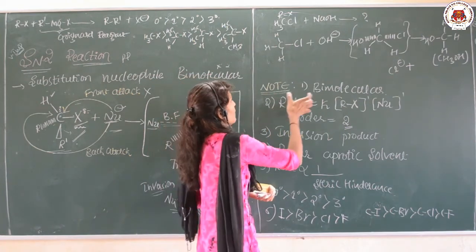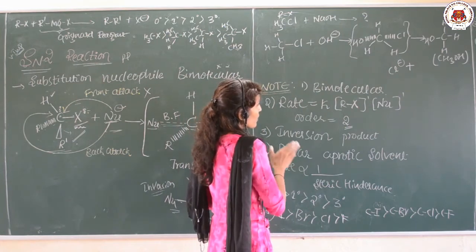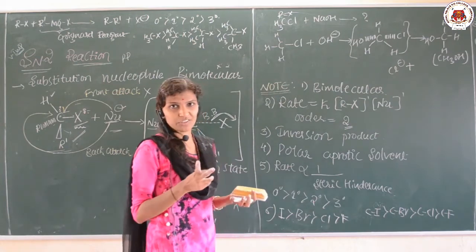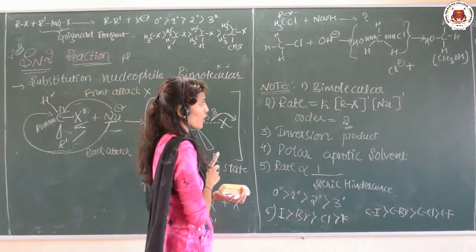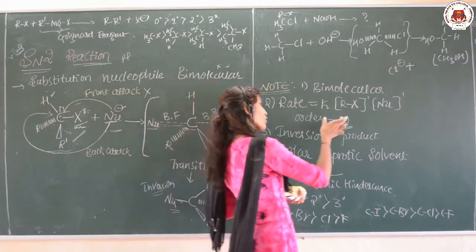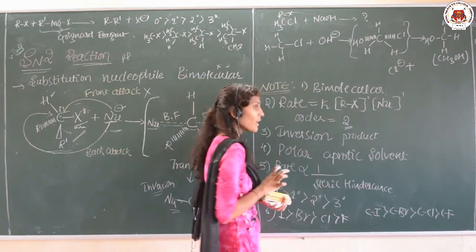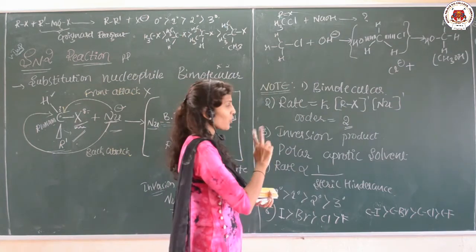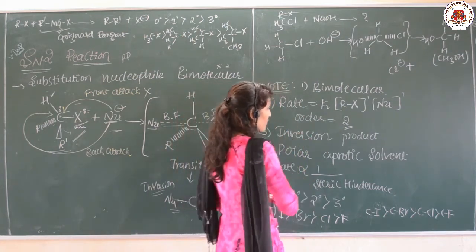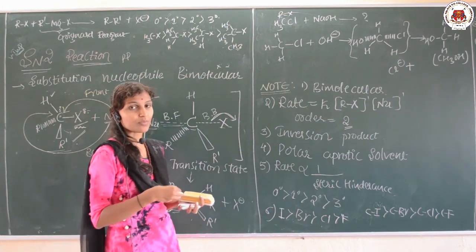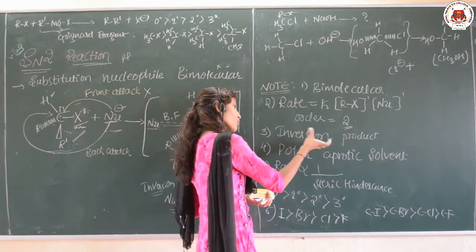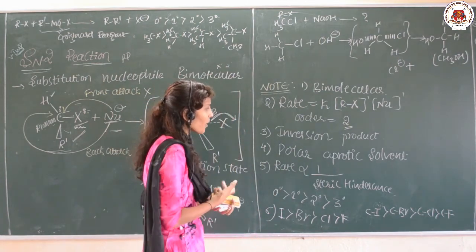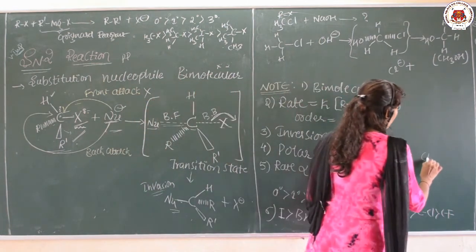And then see here some important points regarding the SN2 reaction. First of all, it is a bimolecular reaction, because the substrate as well as the nucleophile both are very important, and the rate of reaction depends upon the concentration of the substrate as well as the nucleophile, and the order will be second order. Bimolecular, we are telling, order will be 2 itself, and here if the substrate is optically active consisting of a chiral carbon, you are going to get the inversion product, and here usually we are going to use a polar aprotic solvent like acetone.